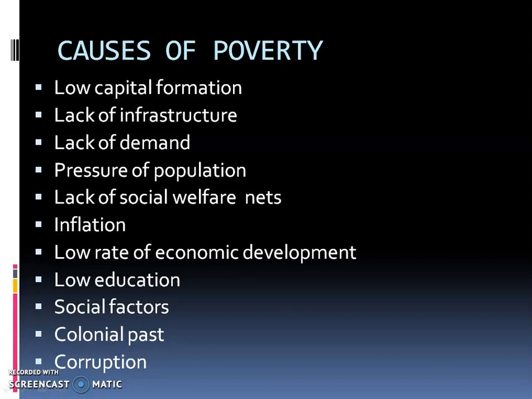So for example, most members of scheduled caste and scheduled tribes are not able to participate in the emerging employment opportunities in different sectors of the urban and rural economy, as they do not have the necessary knowledge and skill to do so. So it is the important factors of poverty.